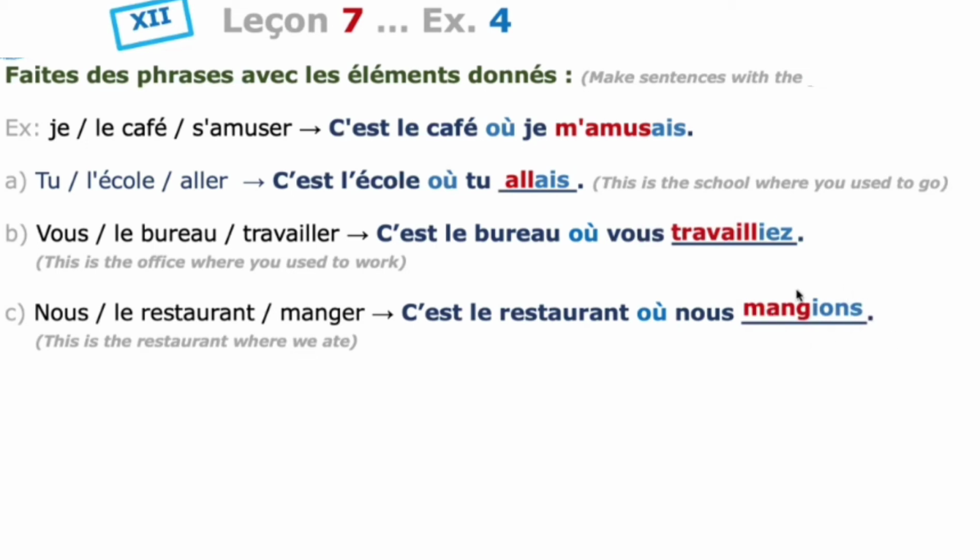So the spelling is different for this verb. So remember this manger carefully. Okay. It is the restaurant where we used to eat.